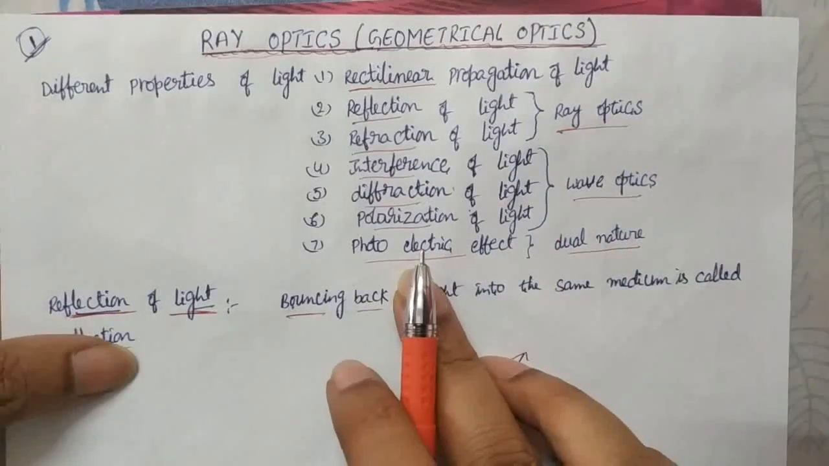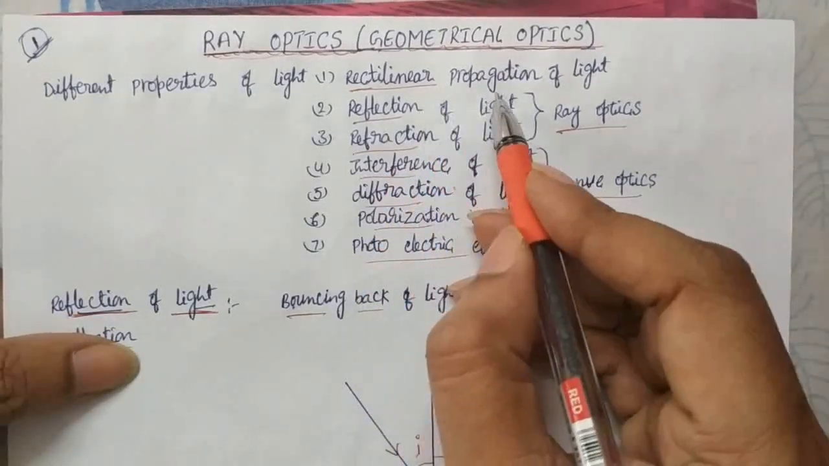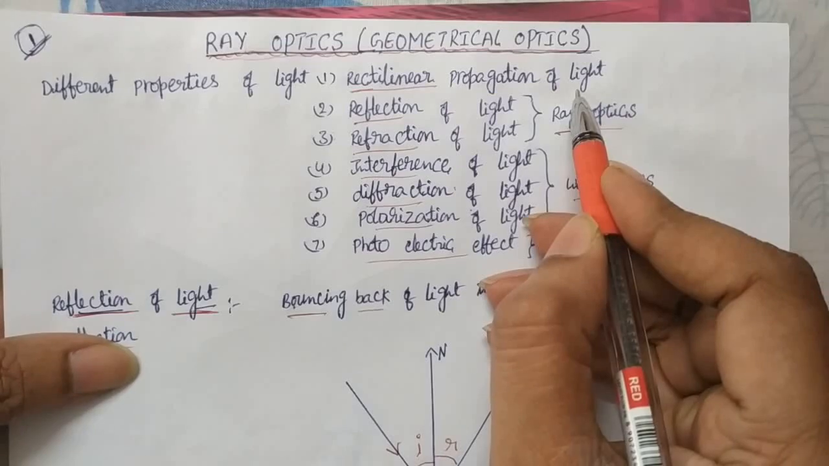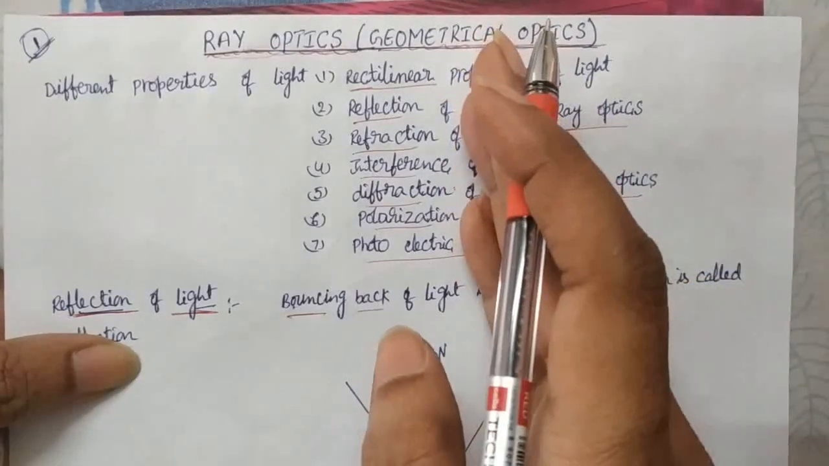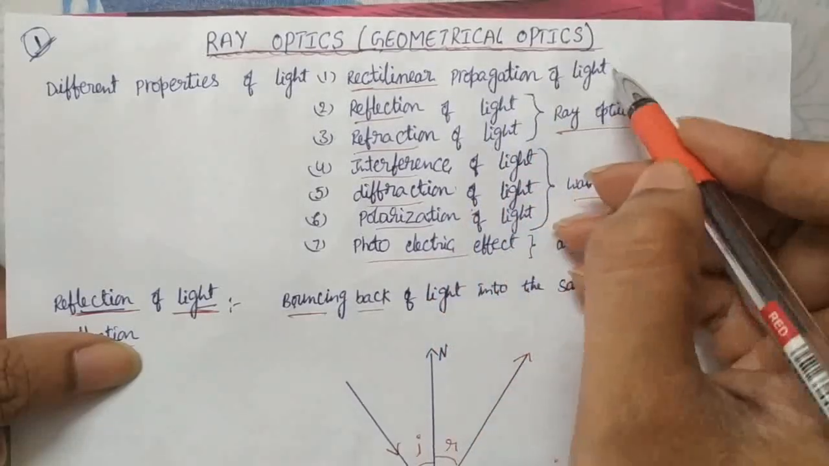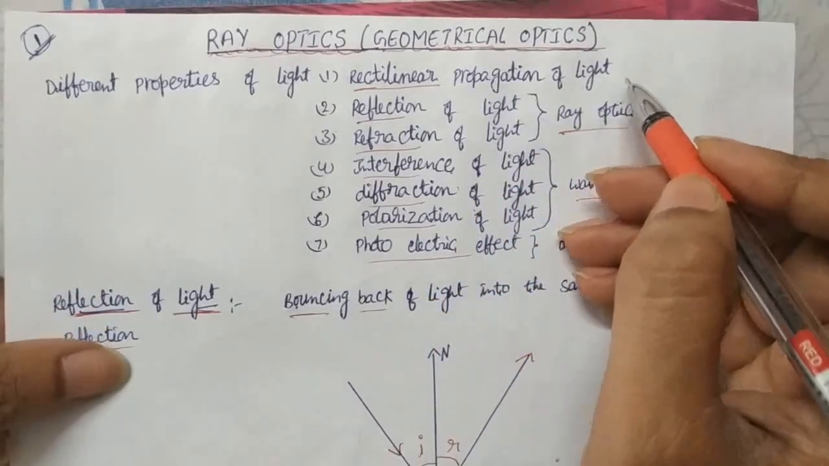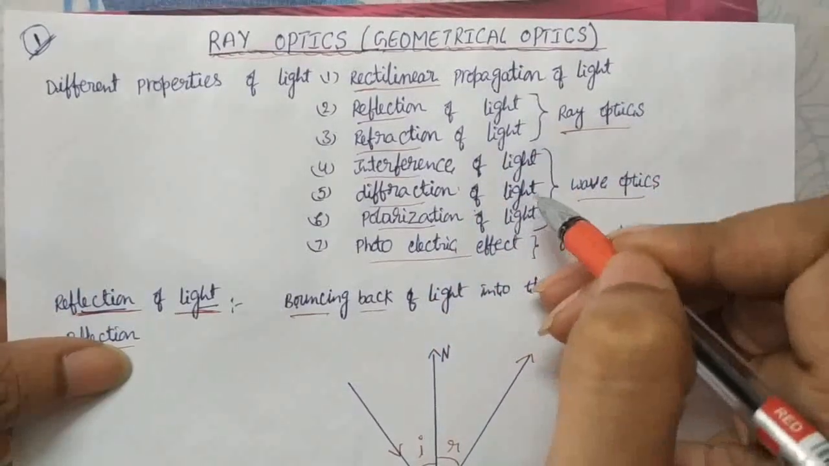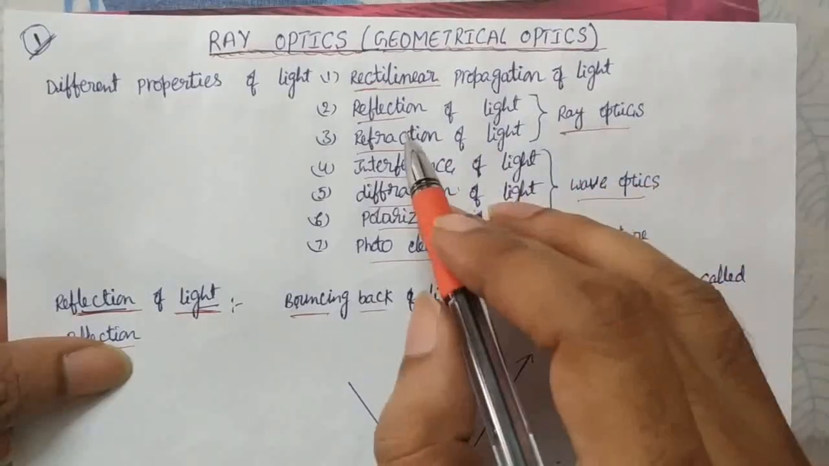First one, the rectilinear property, or rectilinear propagation of light. Light travels in a straight path, and that is the rectilinear property, which they gave information about in the lowest standards. Now in this chapter, in ray optics, we have two properties of light.